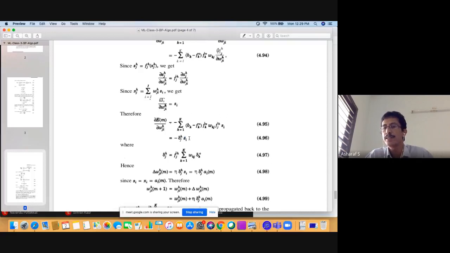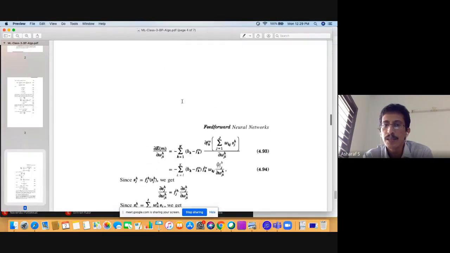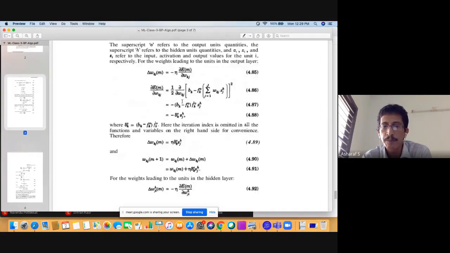So the update formula would be gradient, that delta thing. And what is the form of that delta thing? See, teacher minus whatever is produced, into the only part which was missing in the previous perceptron, that we were not considering the derivative of the activation function. Remember this, I don't want you to lose this part.